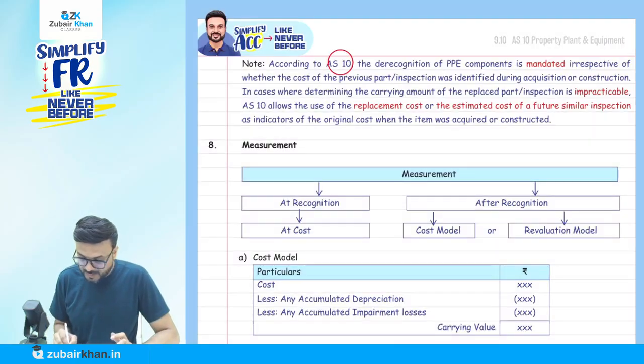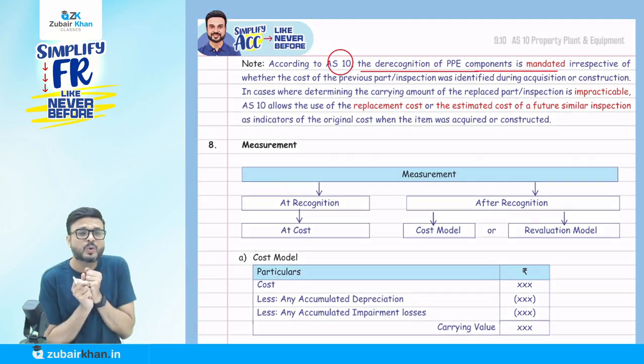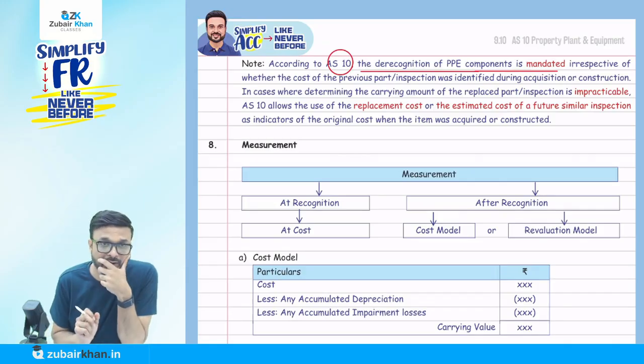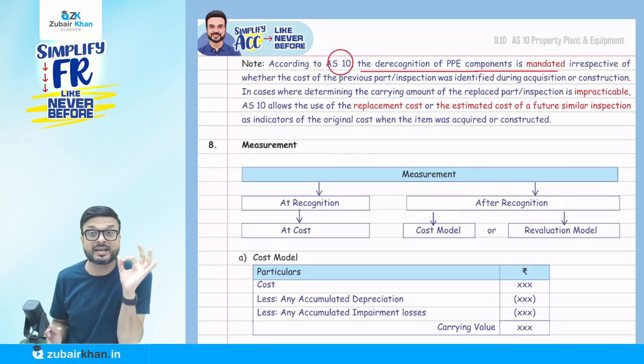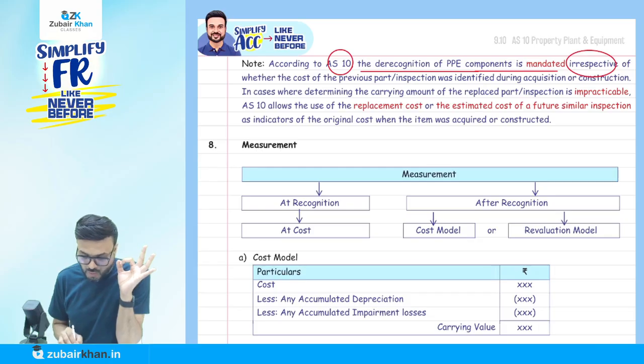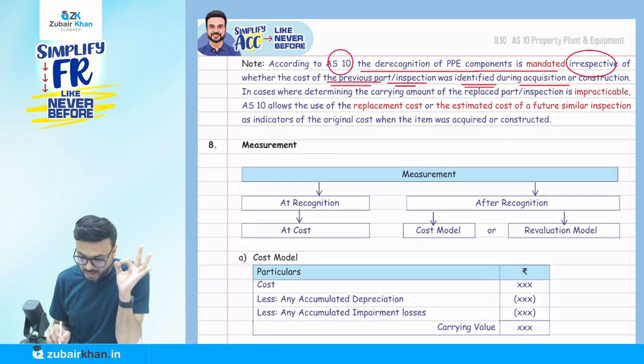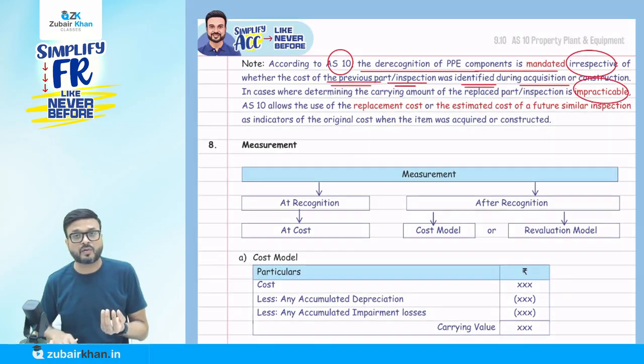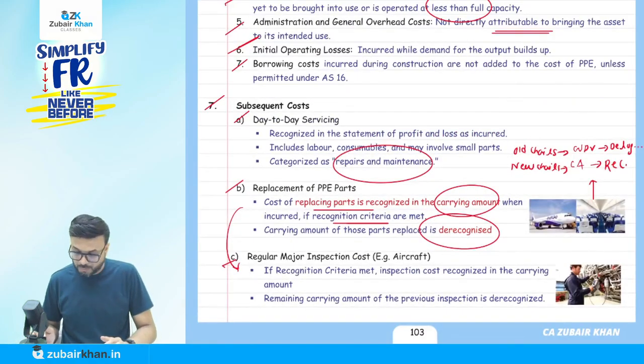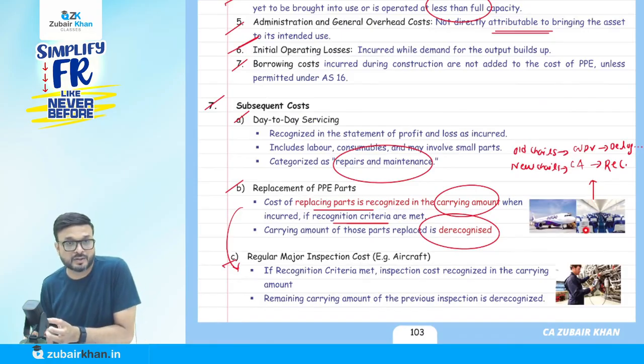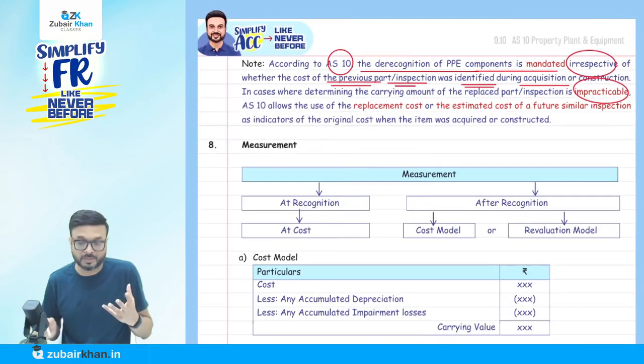According to AS 10, the derecognition of the PP component is mandated. So we cannot give excuses like, we don't know the item that we have to derecognize, like the chair, what is its WDV, book value? No, you cannot give excuses. They say it is mandated, irrespective of whether the cost of the previous part or inspection was identified during the acquisition or construction. In cases where determining the carrying amount of the replaced part or inspection is impractical, not possible for me to find out in this aircraft, of the total book value, how much belongs to these particular chairs, not possible for me.